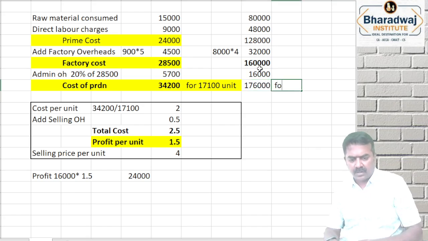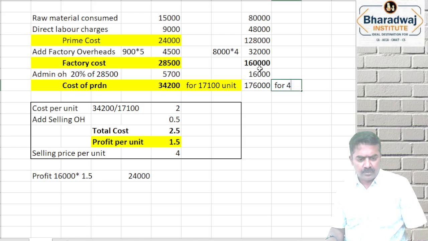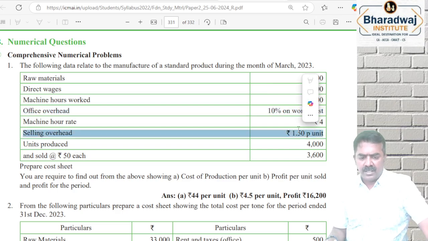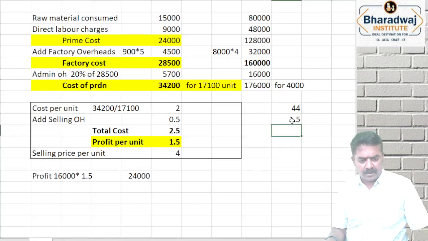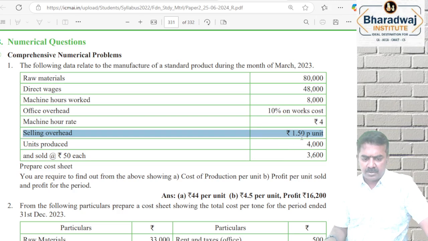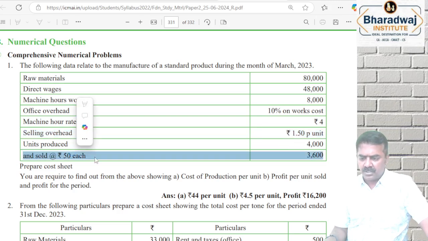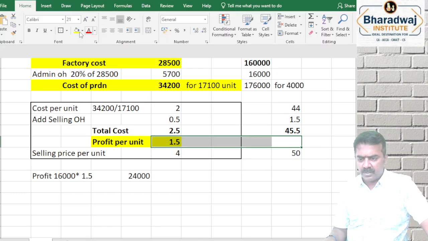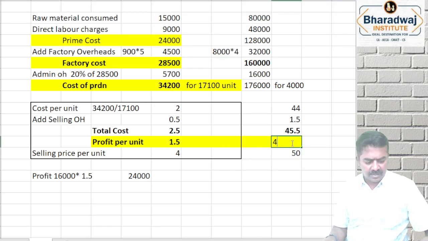1,76,000 is for how many units? 1,76,000 is for 4,000 units. So when you want cost per unit, 1,76,000 divided by 4,000 will give us cost per unit. They have given selling overheads of 1.5 per unit. Adding 1.5 per unit, 45.5 will be your total cost. Then they have given the selling price, 50 rupees. The difference will be profit per unit. What is the profit per unit? 4.5 is the profit per unit.